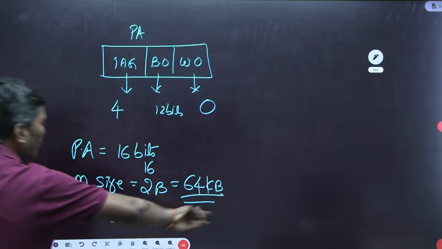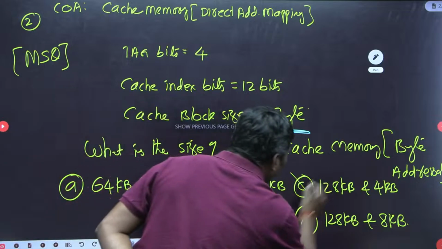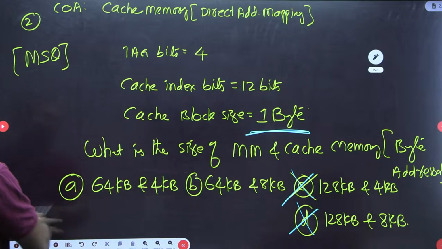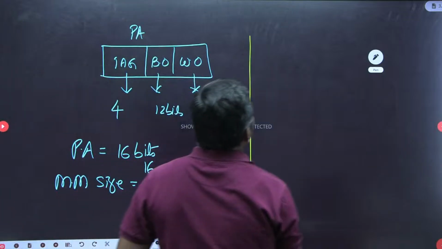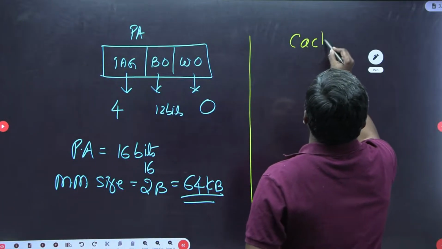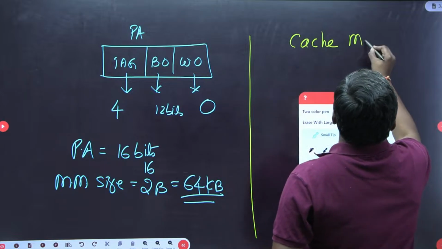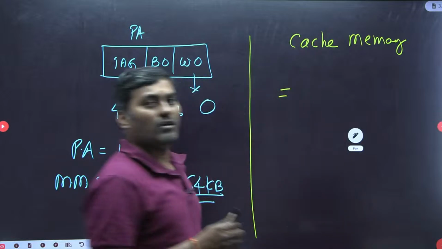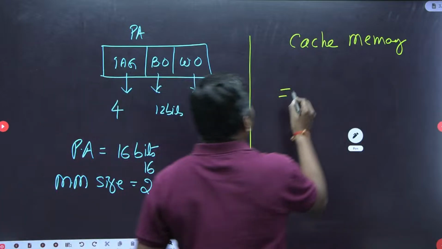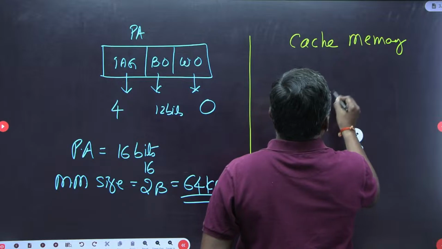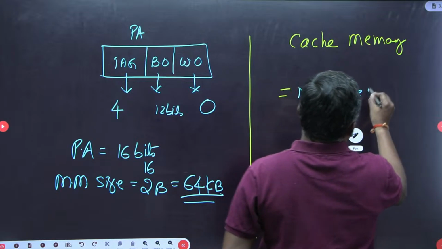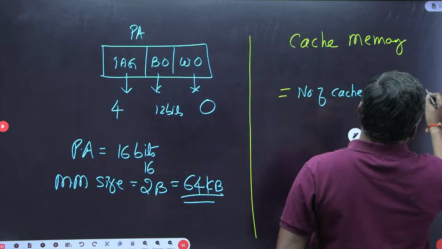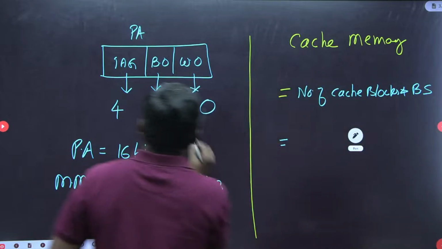So when 64 KB comes, options C and D can be eliminated. Either A or B will be the answer. With this, we need to find the cache memory size also. How to get the cache memory size? Cache memory is nothing but the number of cache blocks times the block size.